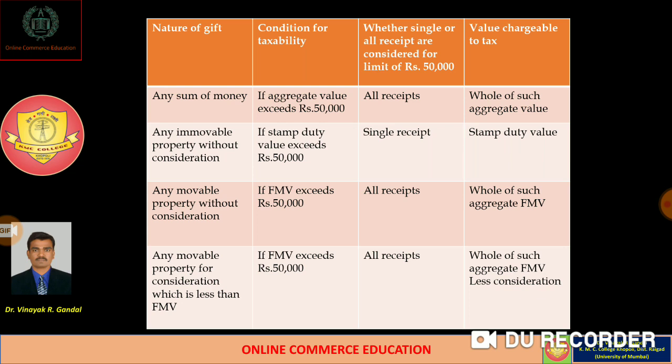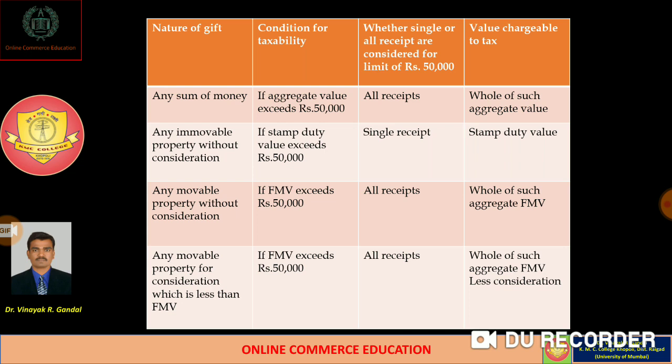So these are the incomes. This is the chart showing the income received in these four categories. First of all, we have to understand, for example, a gift received by a person. A gift may be received either in cash or kind, and is chargeable to tax subject to certain conditions.